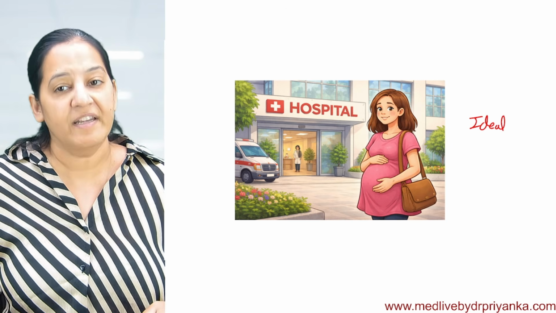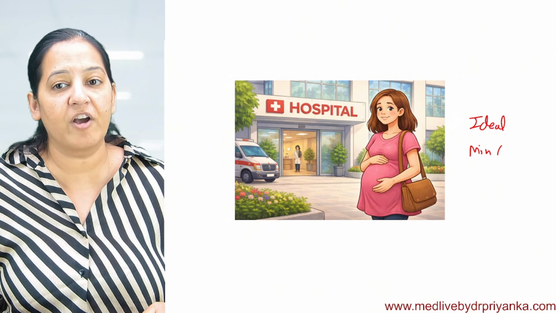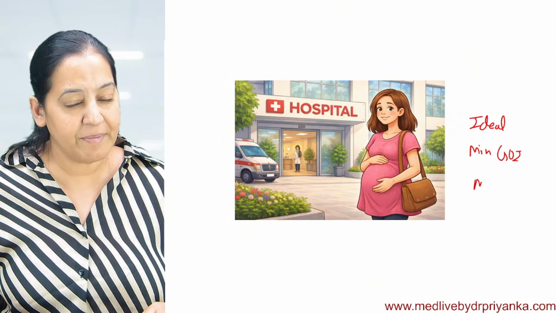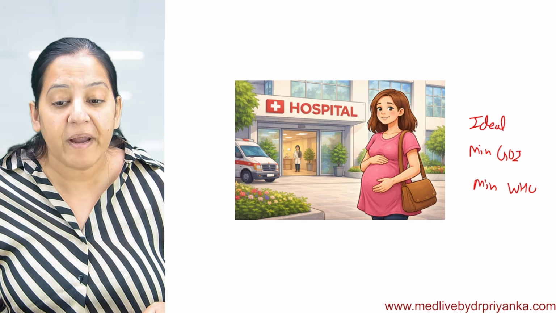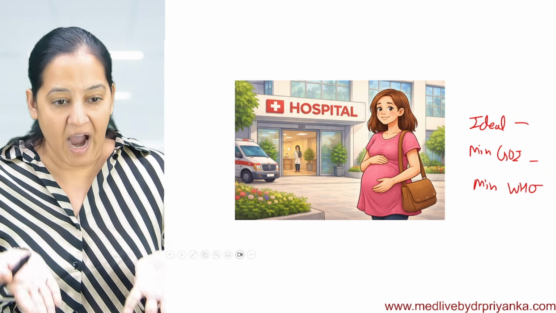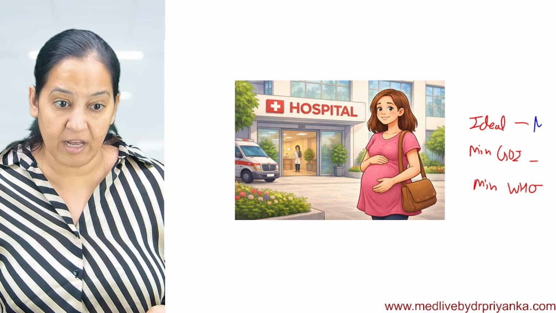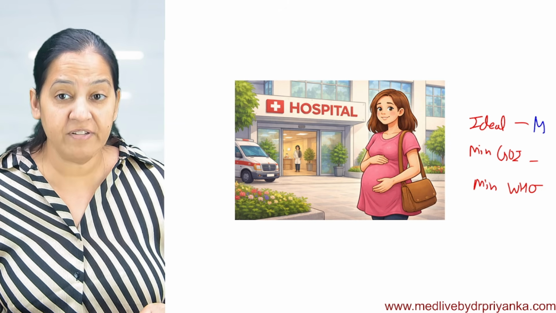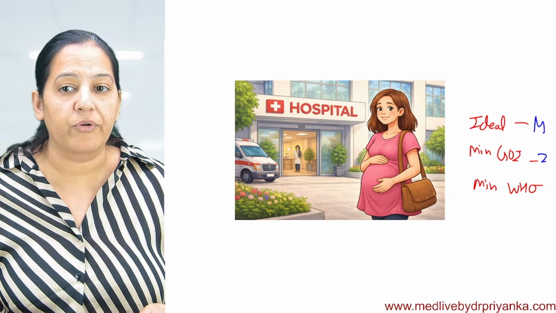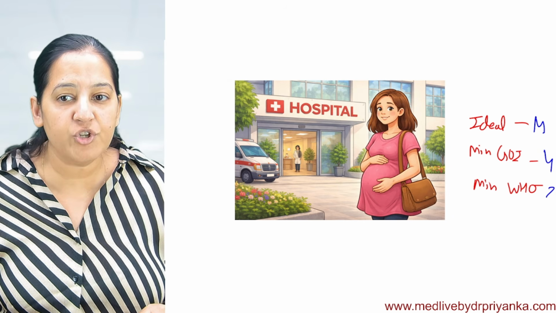Ideal number of visits. Tell me the minimum number of visits by Government of India, GOI. And tell me the minimum number of visits recommended by WHO. Tell me the three answers. Ideal visits are always 14. Minimum visits by Government of India are 4. And minimum visits by WHO are 8.